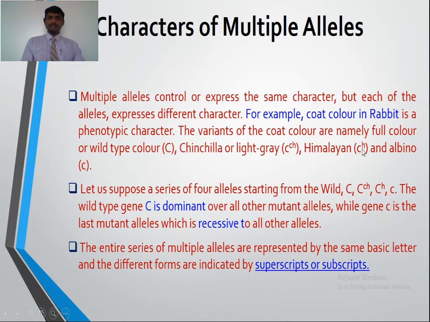Here is the Himalayan C^h, and the smallest one, that is the small c, which is albino. So for coat color you choose the letter C, and the different forms are indicated by the superscript. Okay, so these are the characteristics of the multiple alleles.